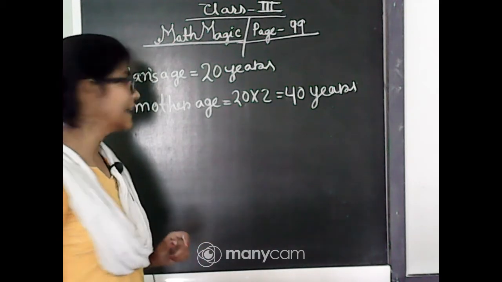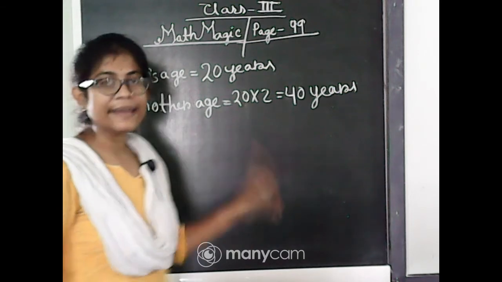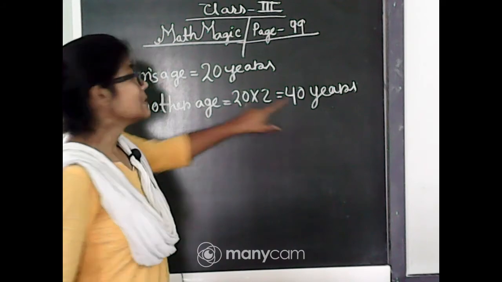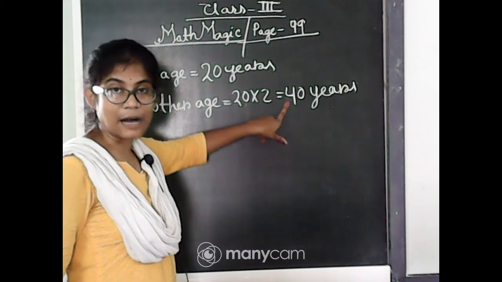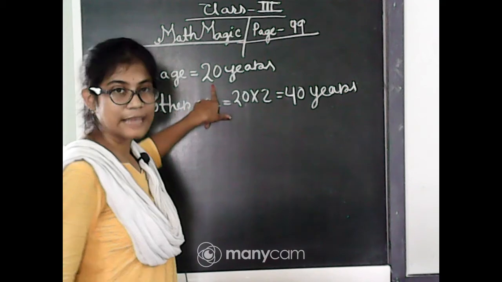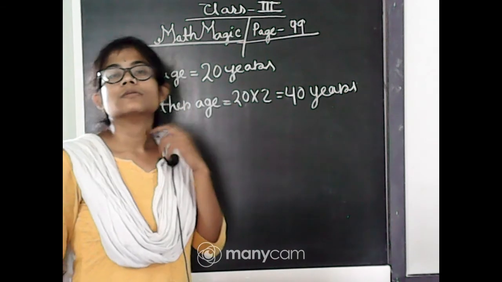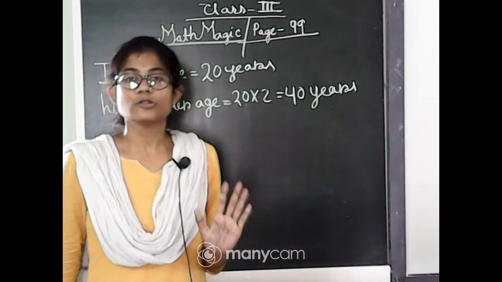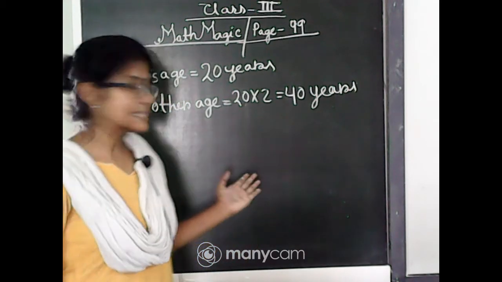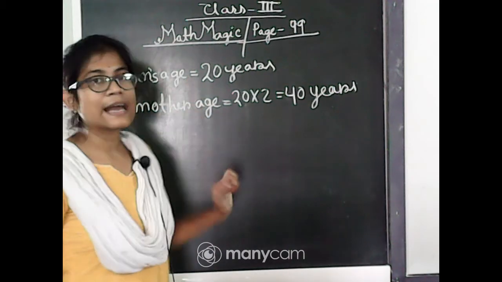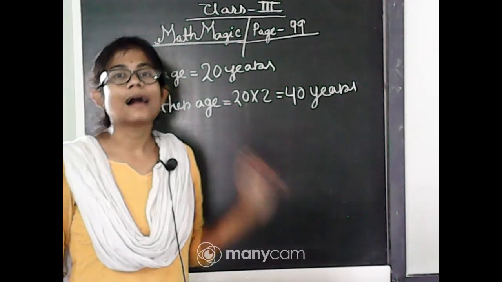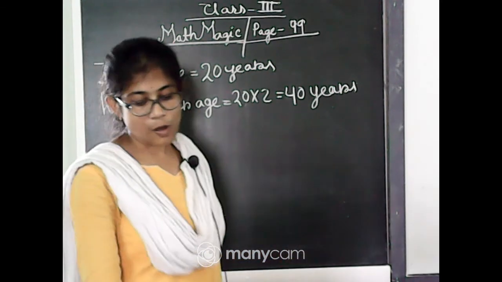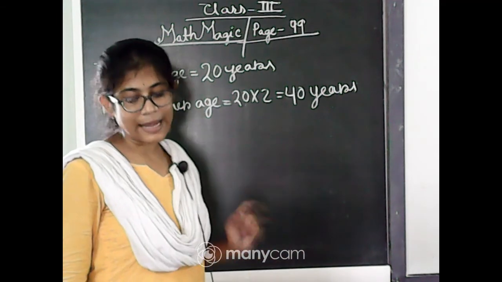And also see that 40 is twice of 20, and also if we subtract his mother's age from his age, we will get 20. That means 40 minus 20 equals 20. So we can see that 20 years will be the correct answer for Irfan's age. Okay? So, guess the age of Irfan and his mother.